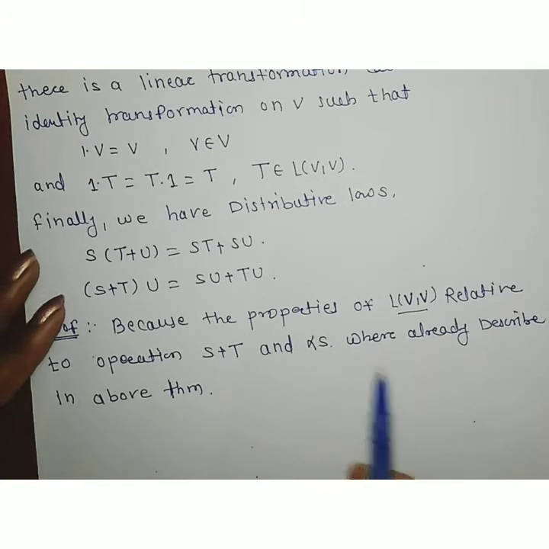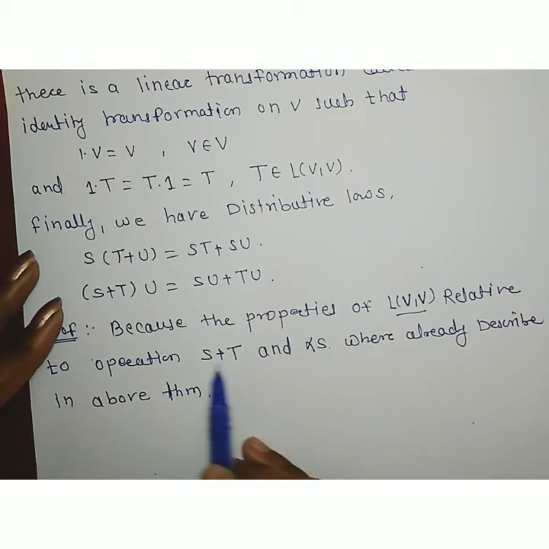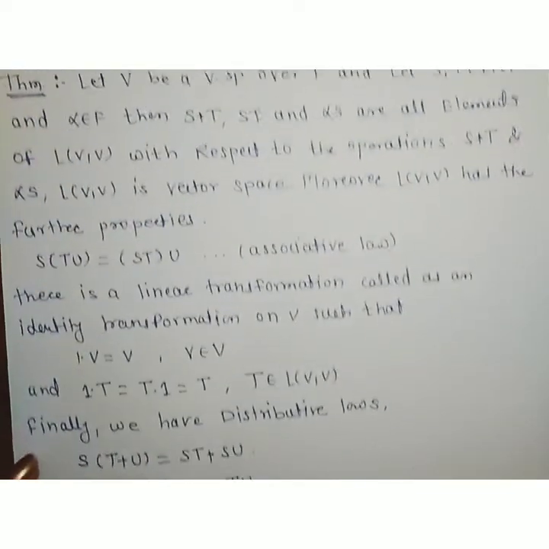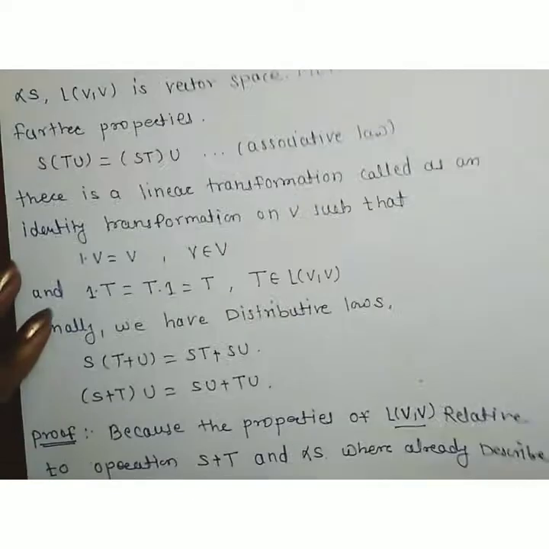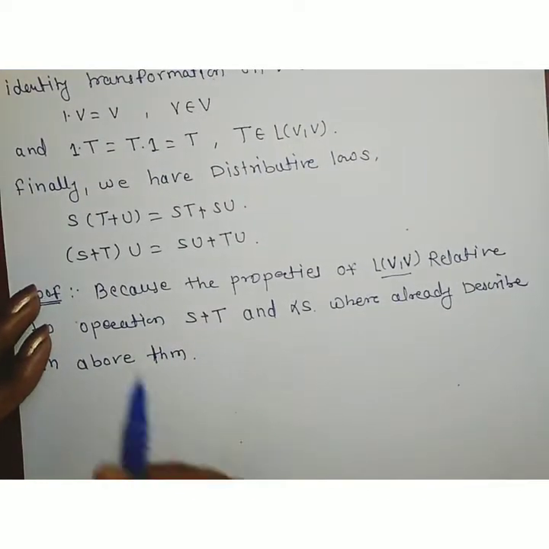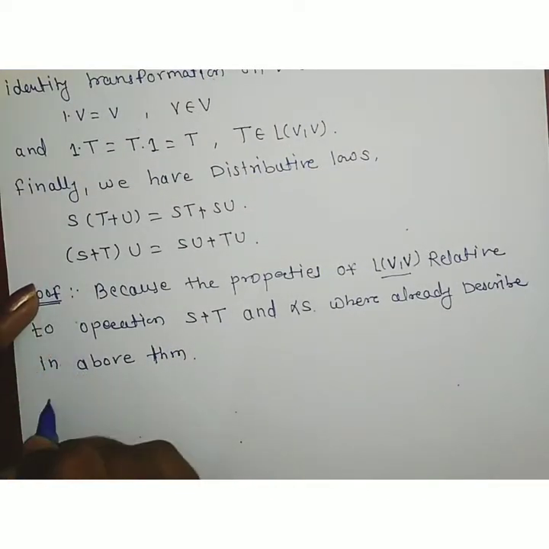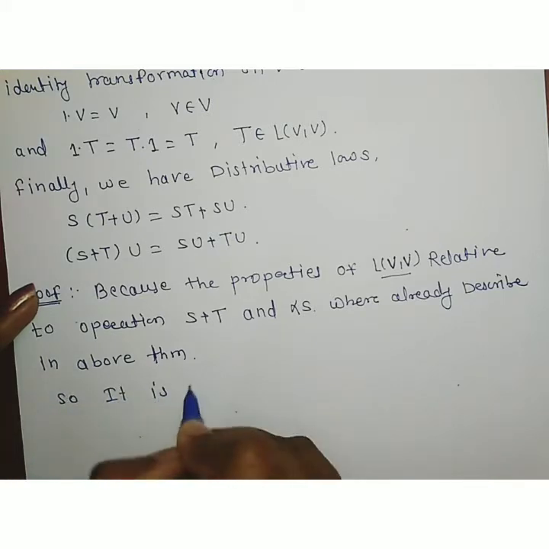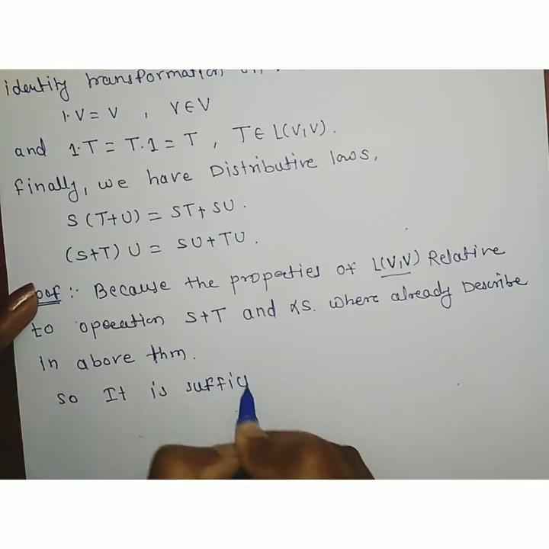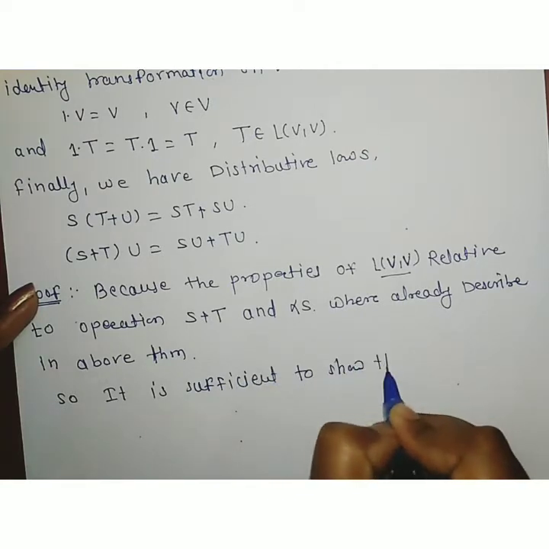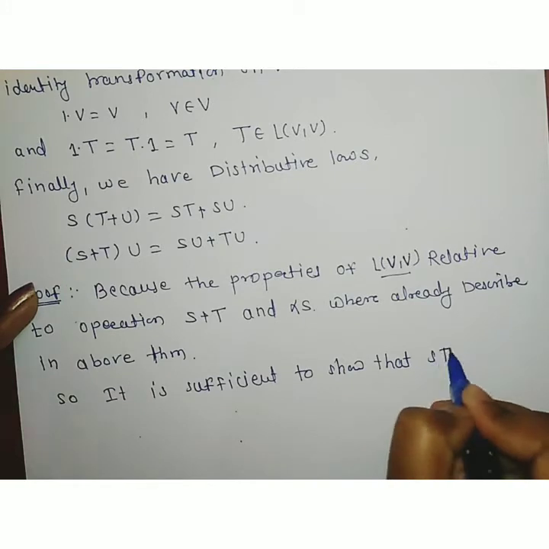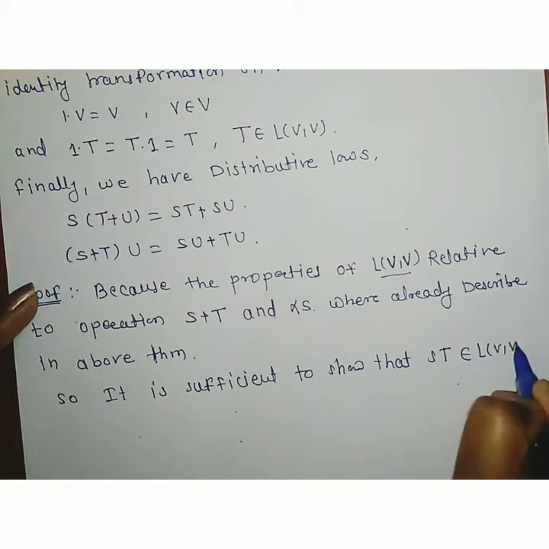So we have already discussed in the last theorem that these are elements of L(V,V). Now we have to show that ST is an element of L(V,V). Therefore it is sufficient to consider the properties of ST, that is, to show that ST belongs to L(V,V).